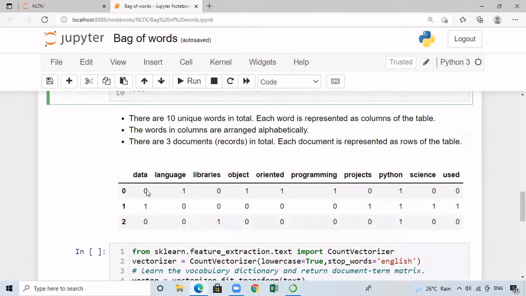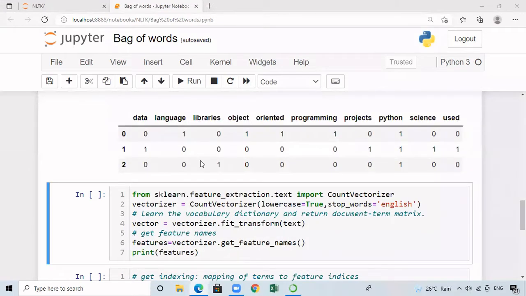If I consider this particular entry in the document with index 0, the word data is not present. That's why we have a 0 entry here. Now let us understand the implementation of bag-of-words.